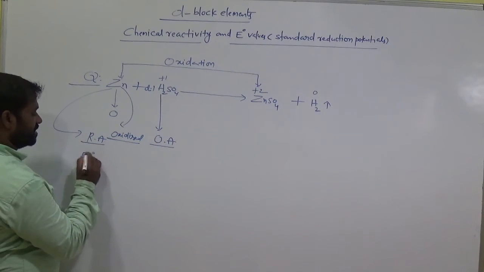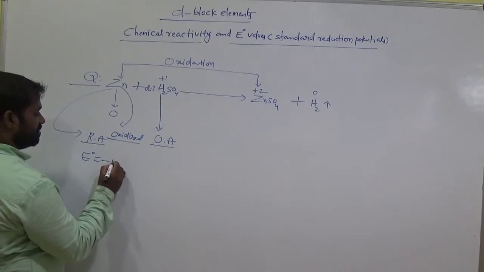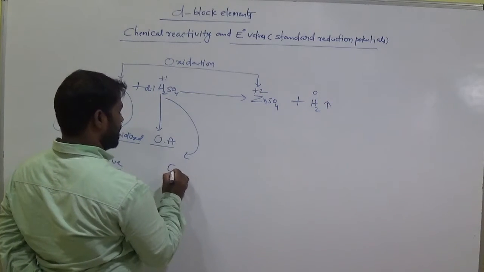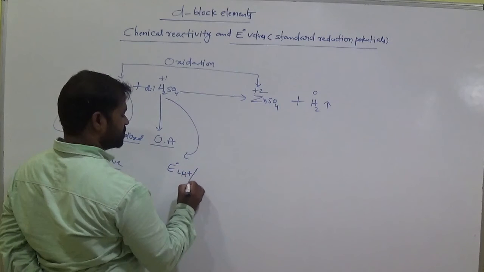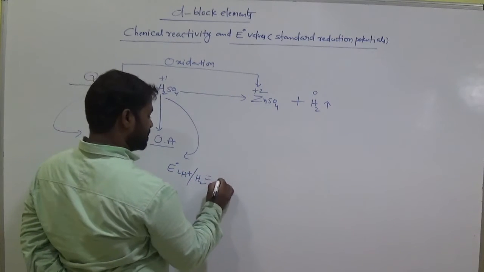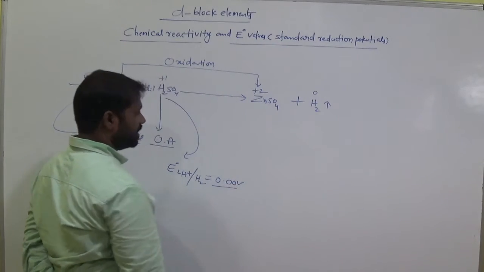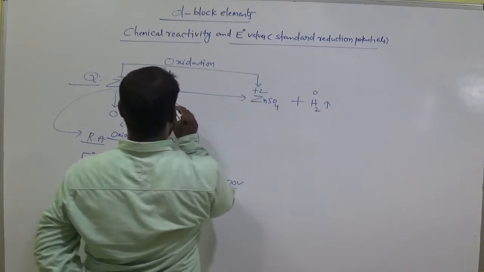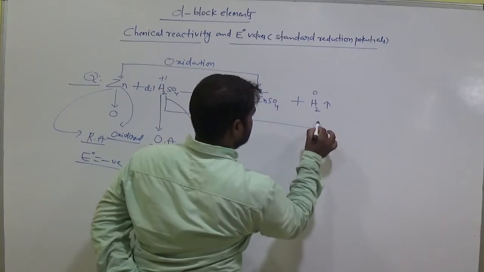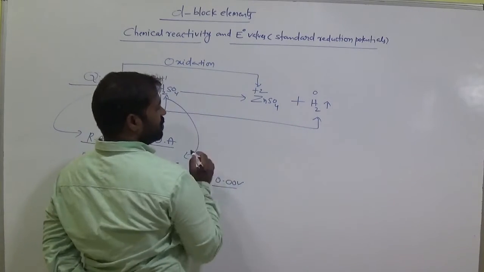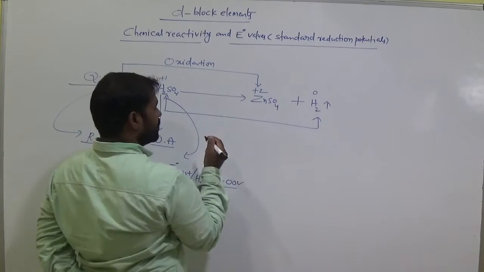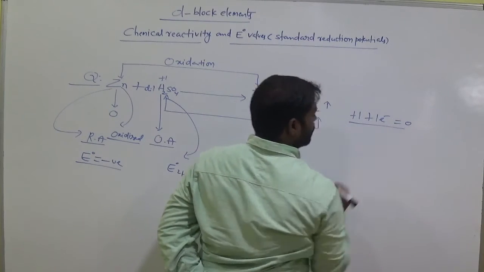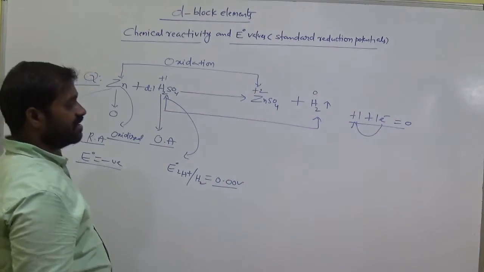So the E0 value for zinc is maximum negative. What about H2? The E0 value for 2H plus becoming H2 by gaining 2 electrons is 0.00 volt. Here H is +1 and becomes 0, which means gaining the electron. Add -1 to the +1, it becomes 0.